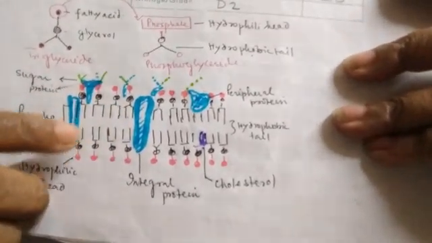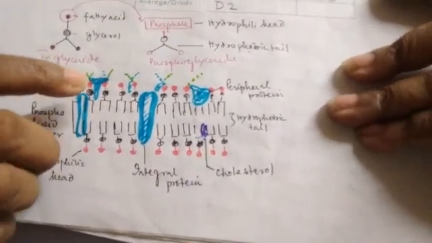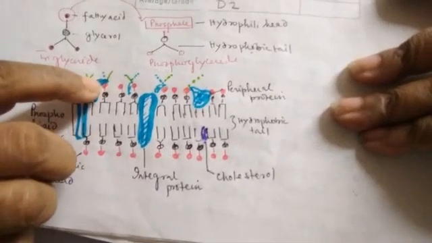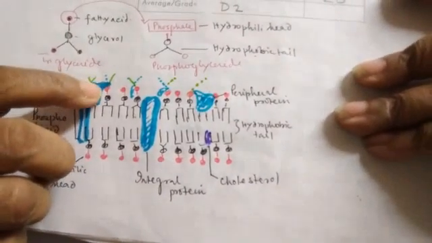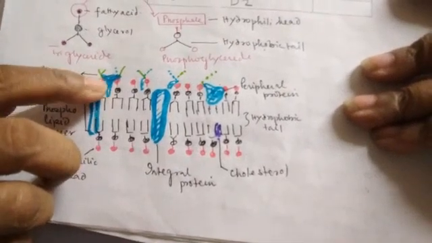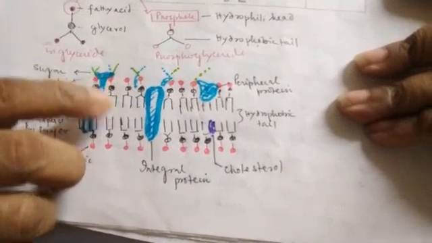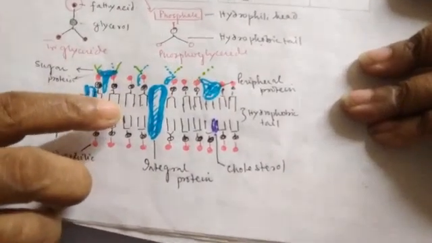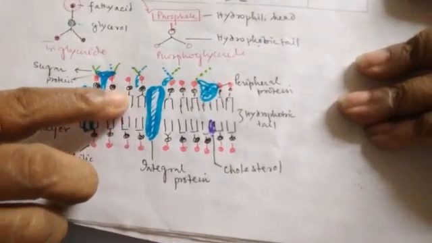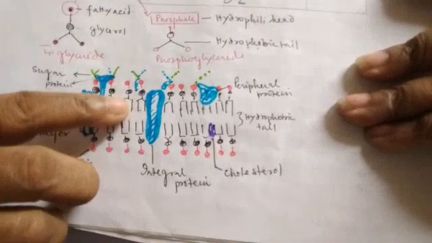And now we will go for the proteins. If we go on to the proteins, we will see there are two types. One is the extrinsic protein, which are peripheral proteins, and they remain loosely attached to the polar heads. The other proteins are integral proteins or intrinsic proteins, which are tightly bound with the bilayer.